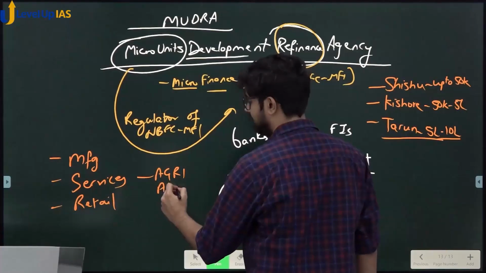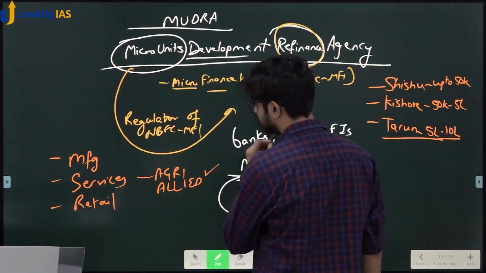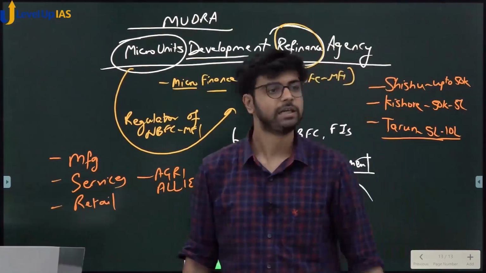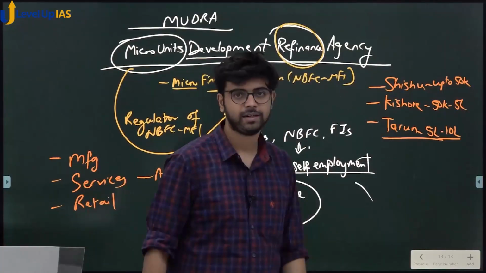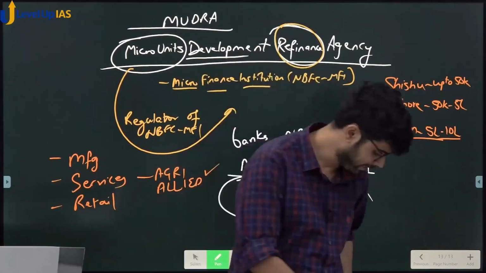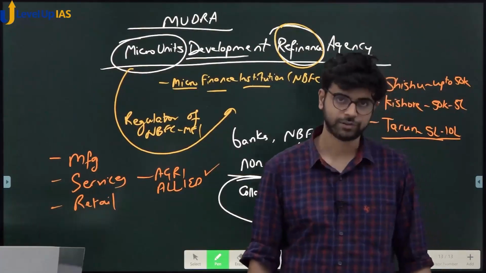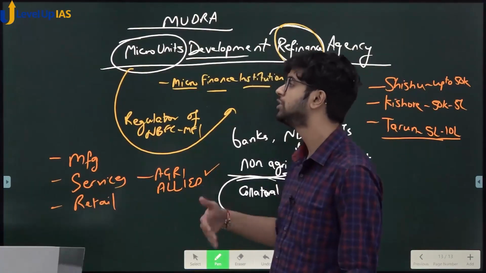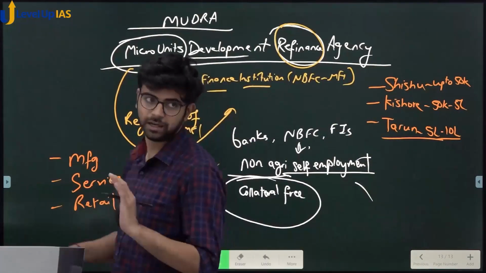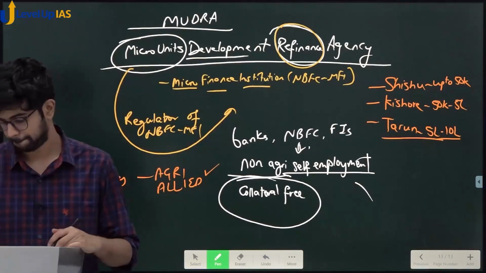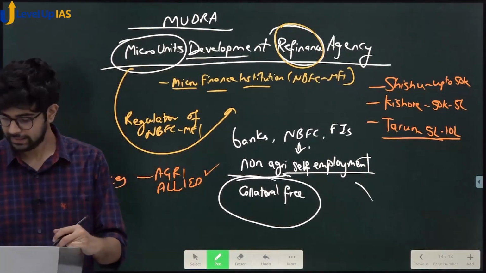No. Agri-allied? Yes. Activities. Did you understand Mudra? It is a refinance agency for encouraging small time entrepreneurs. For encouraging entrepreneurship on a very small scale. Understood? ठीक है?